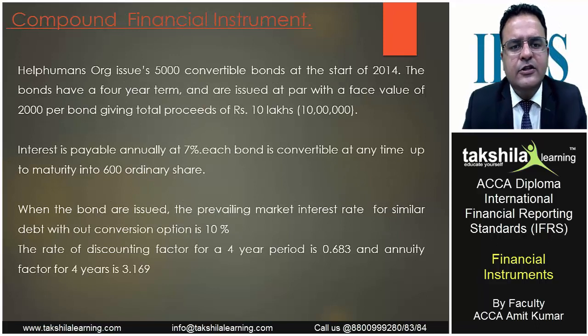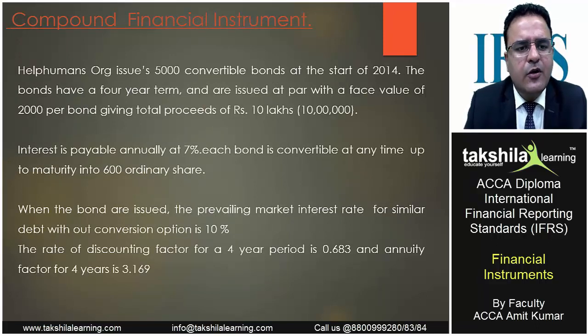Help Humans ORG issues 5,000 convertible bonds at the start of 2014. The bonds have a 4-year term and are issued at par with a face value of 2,000 per bond, giving total proceeds of 10 lakhs. So the entity has received in total 10 lakh rupees. Now out of these 10 lakh rupees, how much they are liable to pay back? So we'll see how much they are liable to pay back.